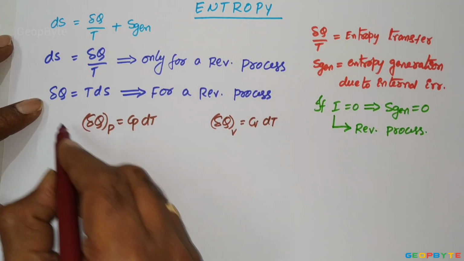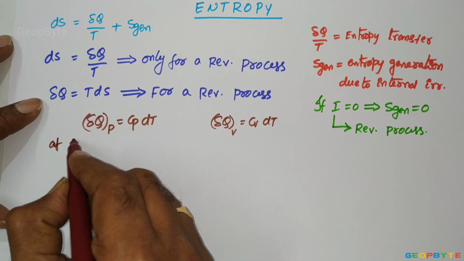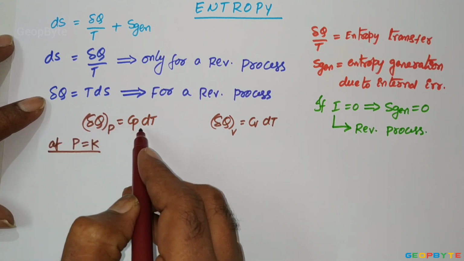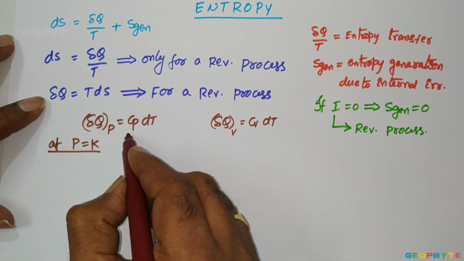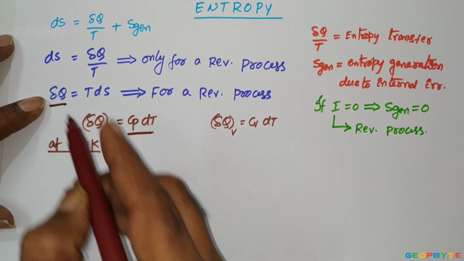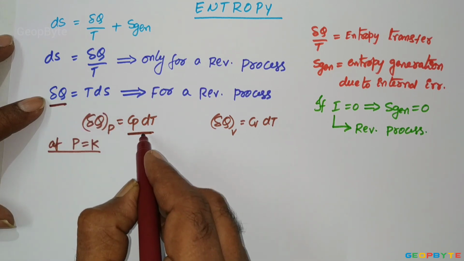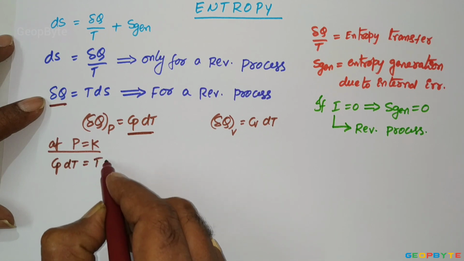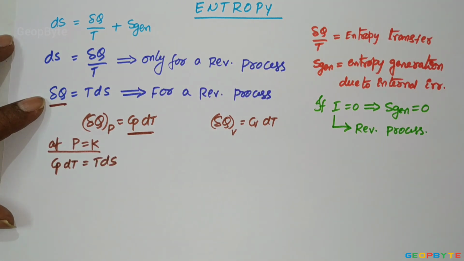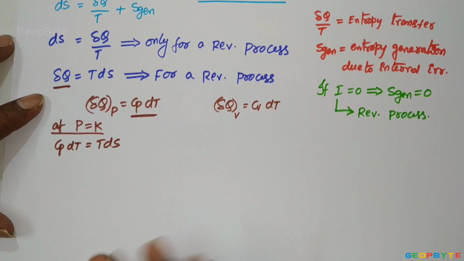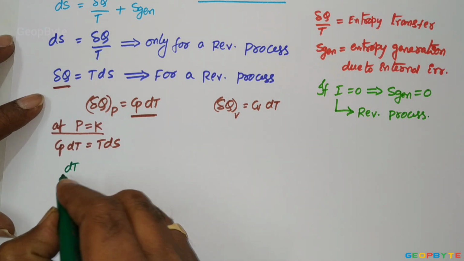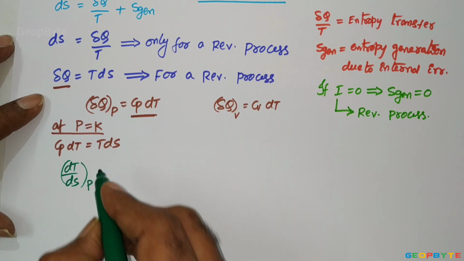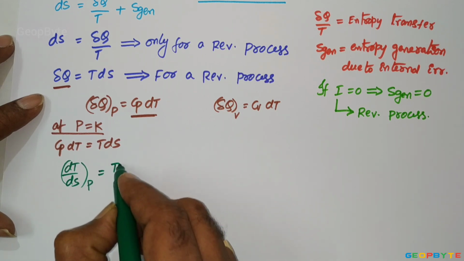Then at constant pressure, δQ equals Cp dT. In the place of δQ, let us write Cp dT equals TdS. Then dT by dS at constant pressure is equal to T by Cp.